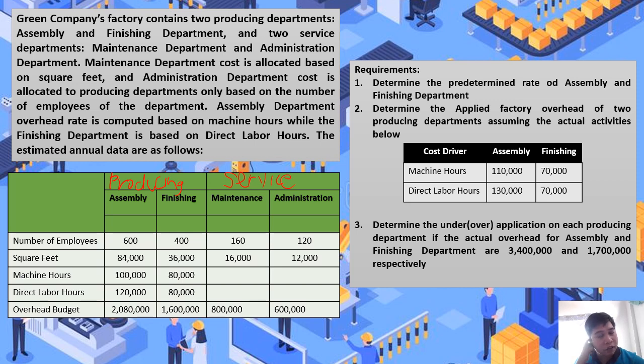So si service department ay kailangan i-transfer dun sa ating mga producing department. Si maintenance department, ang basis po natin dyan ay ang square feet kasi sinabi dun sa problem. So ilalagay lang natin dyan, square feet. Yung administration department naman, ita-transfer natin sa producing department. Ang magiging basis naman po niyan ay number of employees. Lagay natin yan, number of employees.